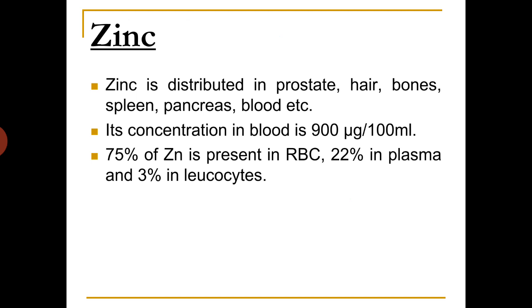Next essential metal is zinc. Zinc is distributed in prostate, hair, bones, spleen, pancreas, blood, etc. Its concentration in blood is about 900 micrograms per 100 ml, and among these, 75% of zinc is present in RBC and 22% of zinc is present in plasma. The remaining 3% is present in leukocytes.